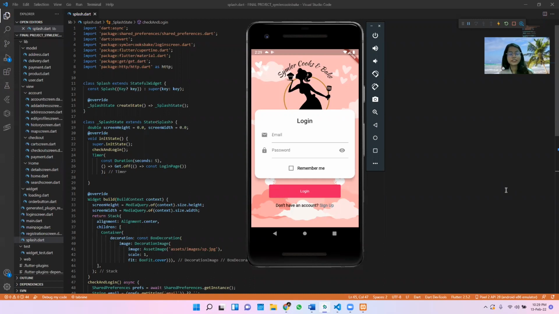Before I proceed to the application, let me brief you regarding the application I have created. The application name is Symler Cooks and Bake, and it is a home-based bakery located in Sungai Petani, Kedah. They have been selling a lot of varieties of cake since 2017, so I decided to create an application for them, and let's take a look at it.